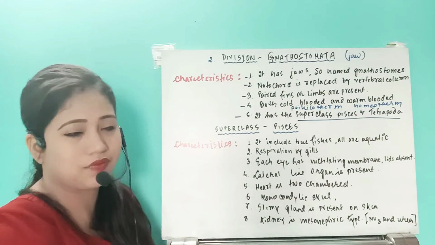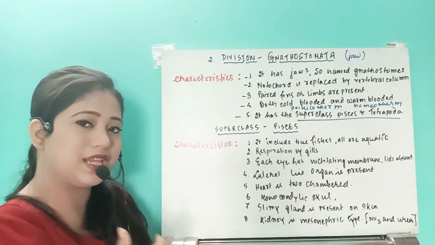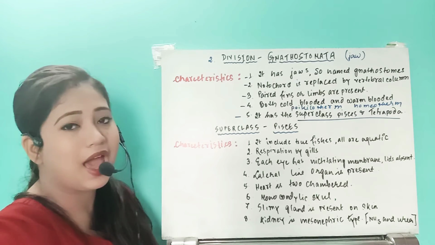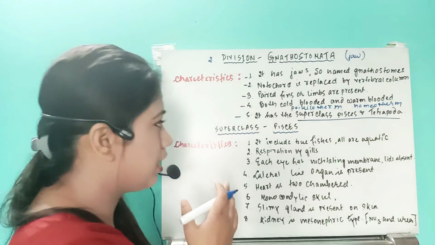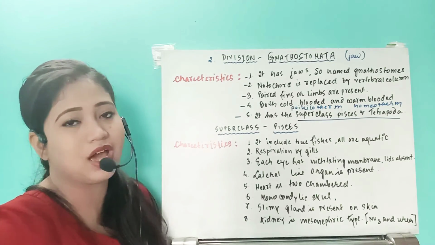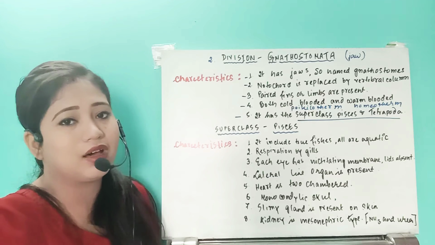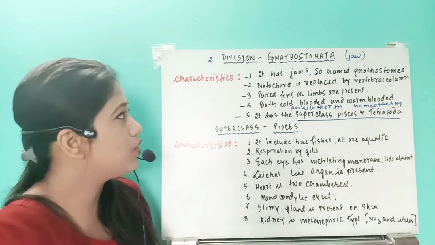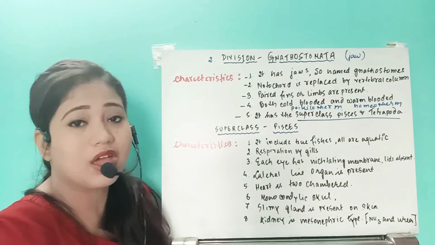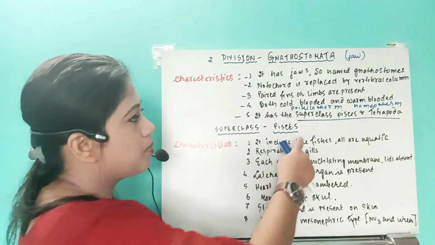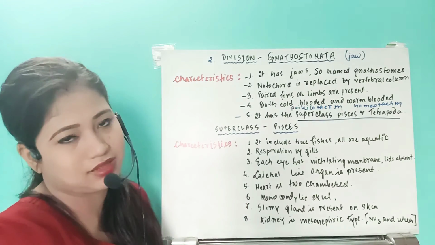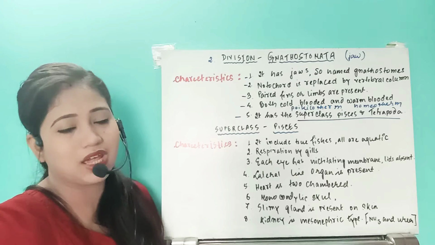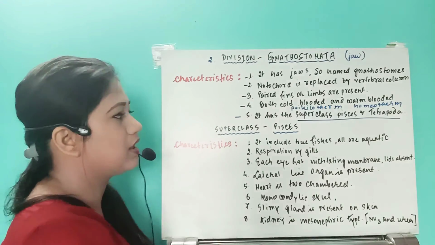Pisces means fishes. Under the fish, we will see two other classes, that are the Chondrichthyes and Osteichthyes. And under the superclass Tetrapoda, we have the other classes like amphibia, reptilia, aves and mammalia. Right? So that is about the gnathostomes. Now under the superclass Pisces, we will see the classes. But before coming to the classes, let us see some of the general characteristics of the superclass Pisces.